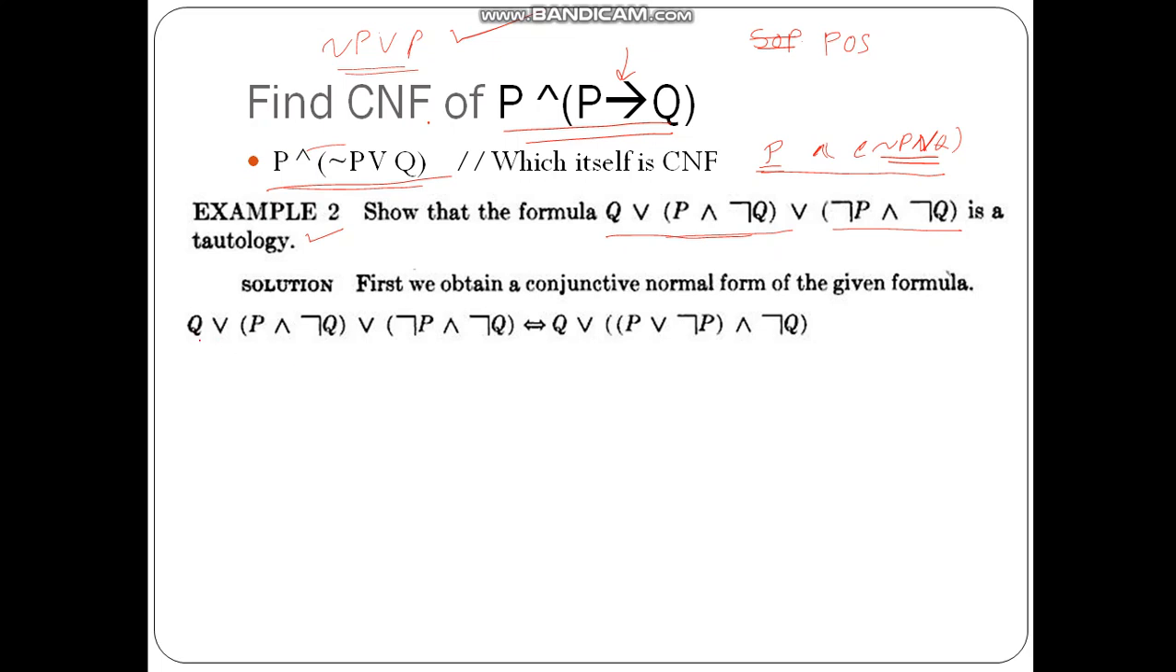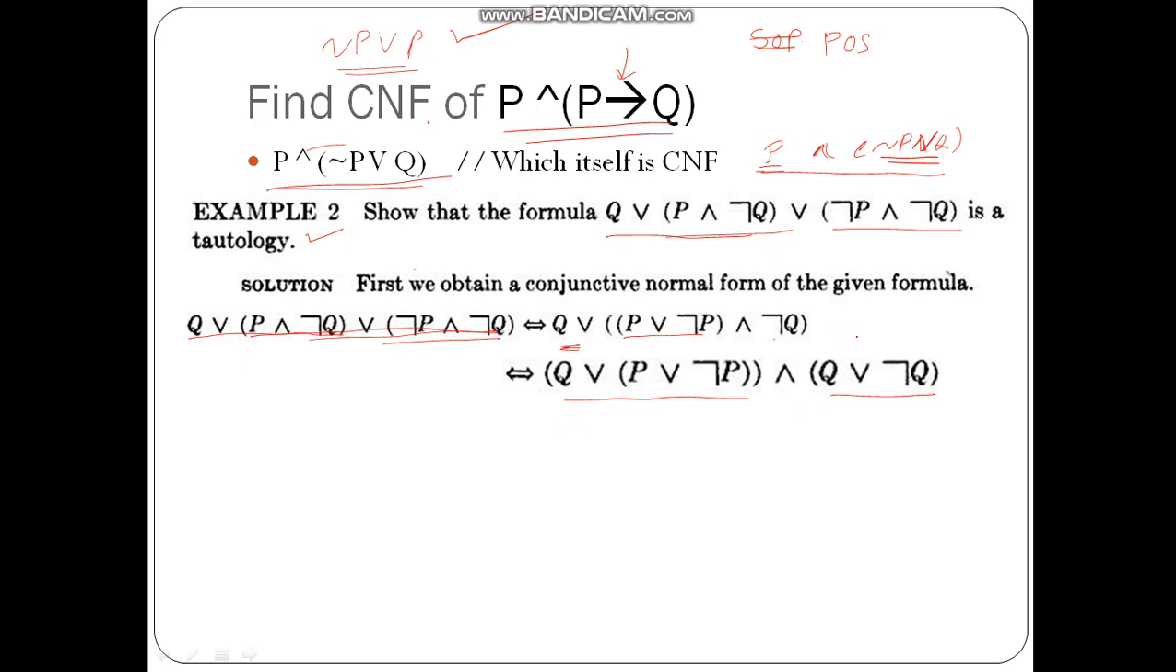Let us obtain that. This is the given equation: Q or P and Q, P and not Q, or not P and not Q. Which simplifies to Q as it is, or P and not P and not Q. So P or not P. What I am applying here is this particular formulation. So I am expanding this one. What I get is P or not P and not Q, and further there is another thing. So that is equal to Q or P or not P and Q or not Q.